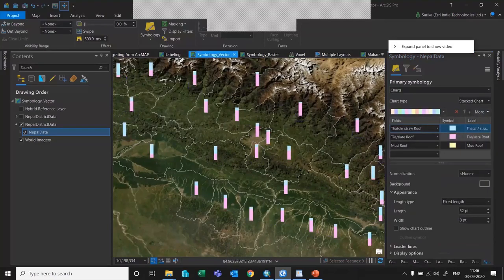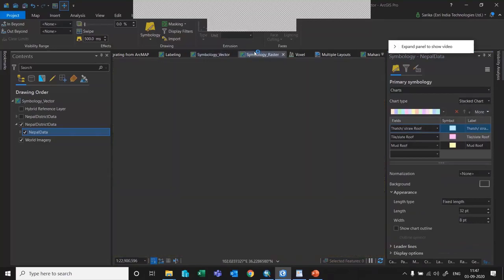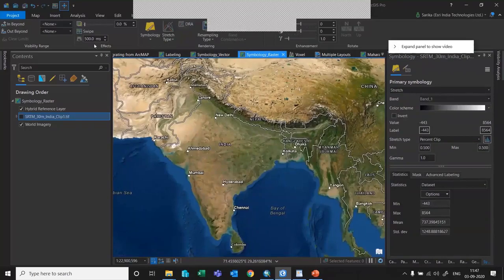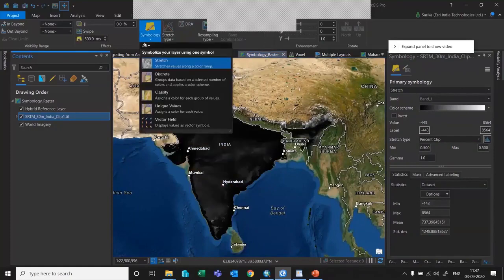And so we have played with the vector data, and when it comes to the raster data, how the symbology applies. Just select the data set and go to the symbology pane, and you can see the tools have changed for a vector and raster as well. Now I want to classify this elevation raster based upon the elevation. So I'll just say classify